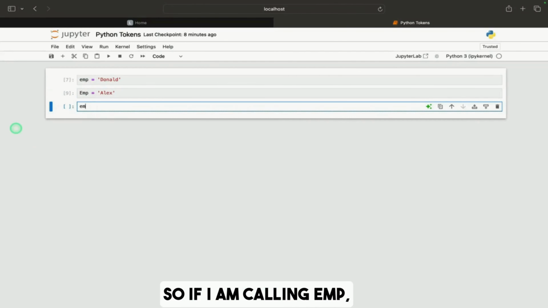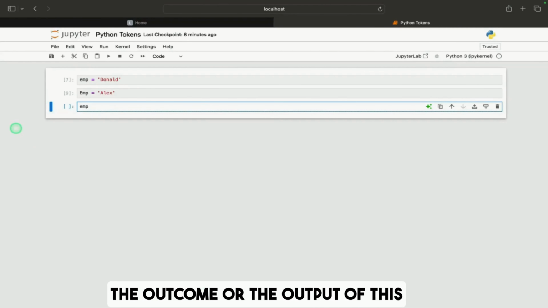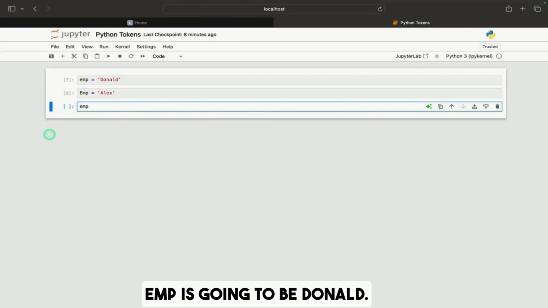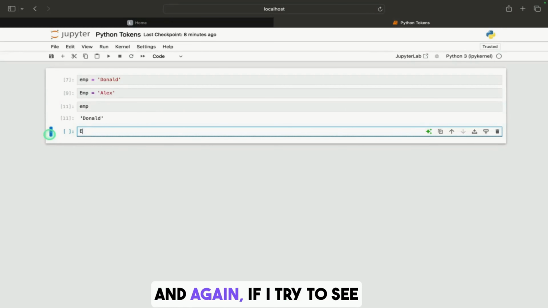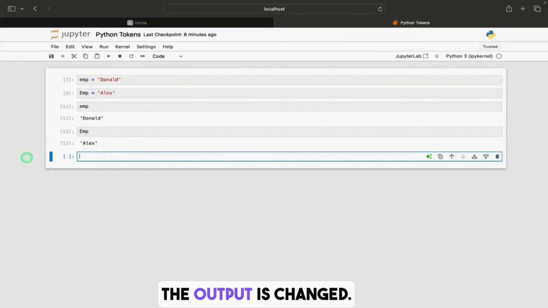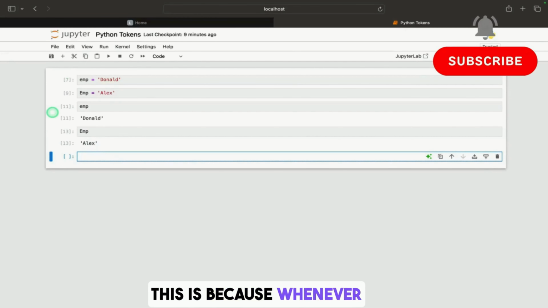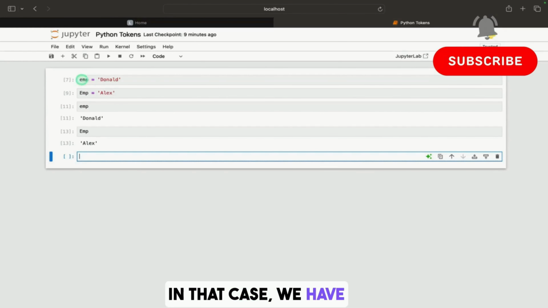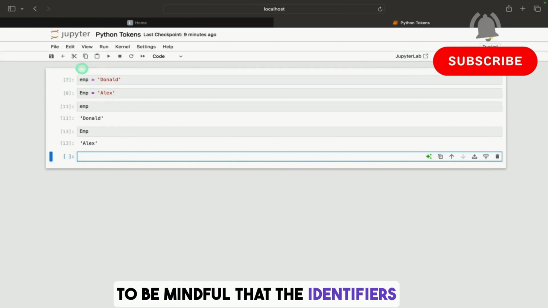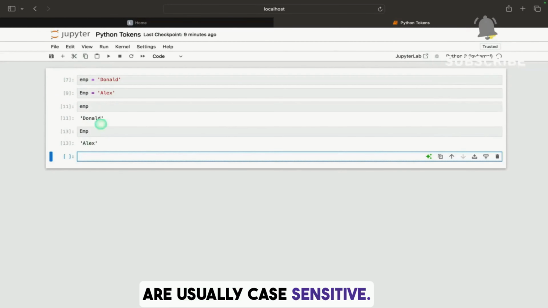If I call emp, the output is going to be Donald. Let us verify. And if I try to see the output of Emp with E in capital, the output is going to be Alex. Now you see the output is changed. This is because whenever we define identifiers, that is, provide the name to a variable, we have to be mindful that identifiers are case sensitive.